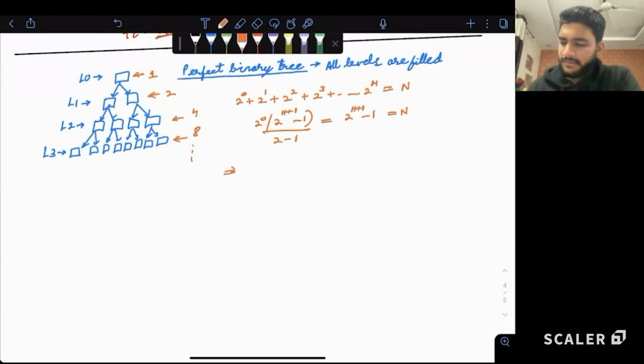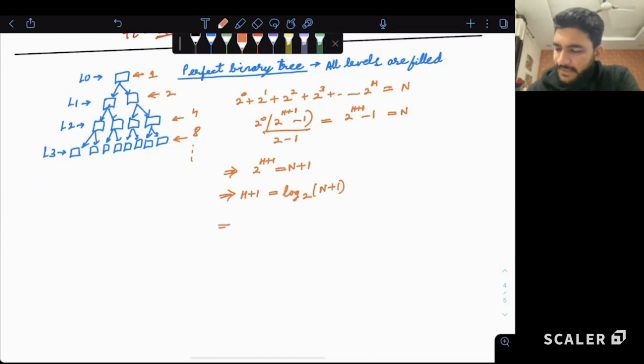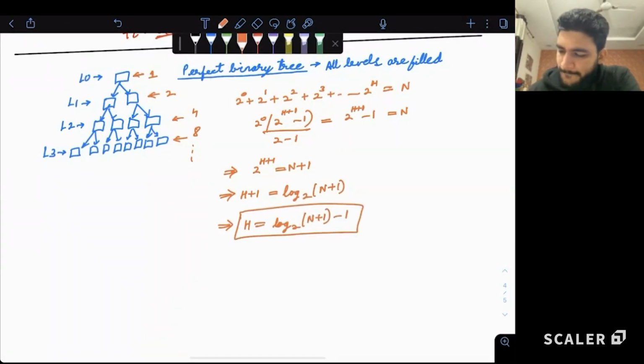This implies 2 to the power h plus 1 equals n plus 1, which implies h plus 1 equals log base 2 of n plus 1, which implies h equals log base 2 of n plus 1, minus 1. Is this puzzle clear to all?